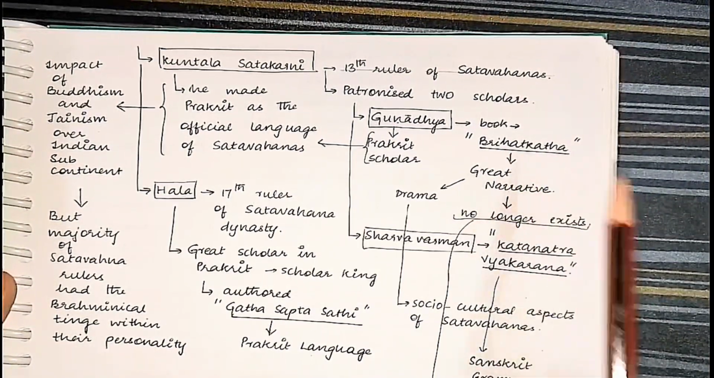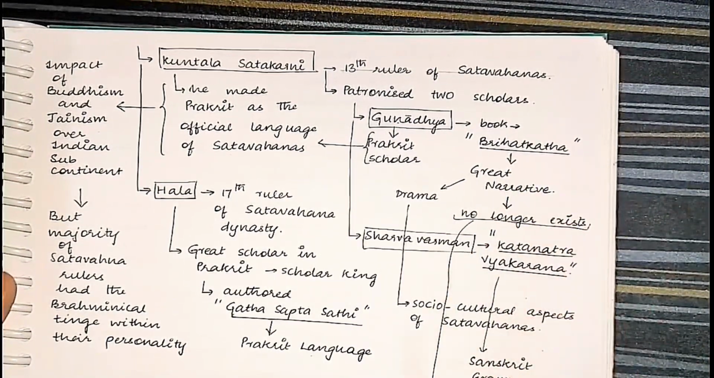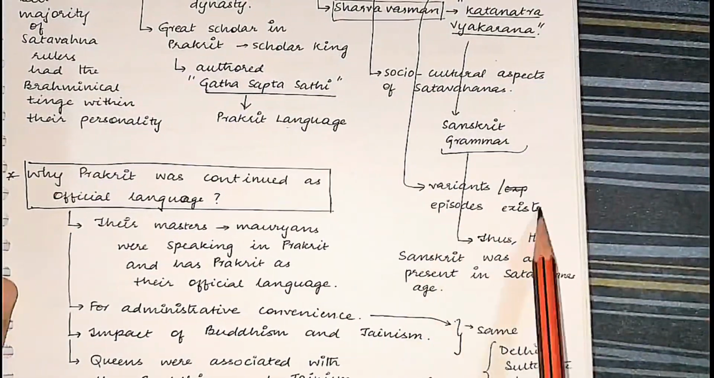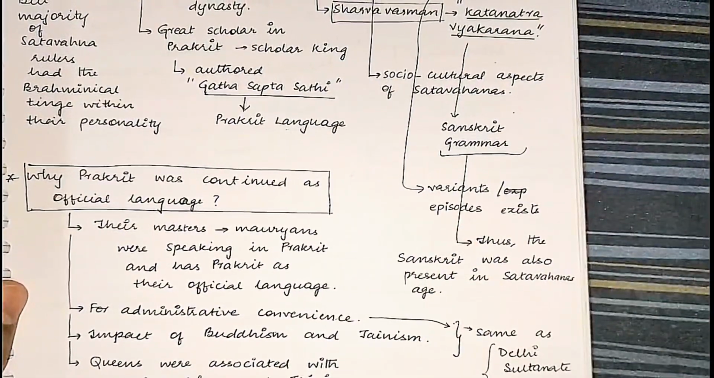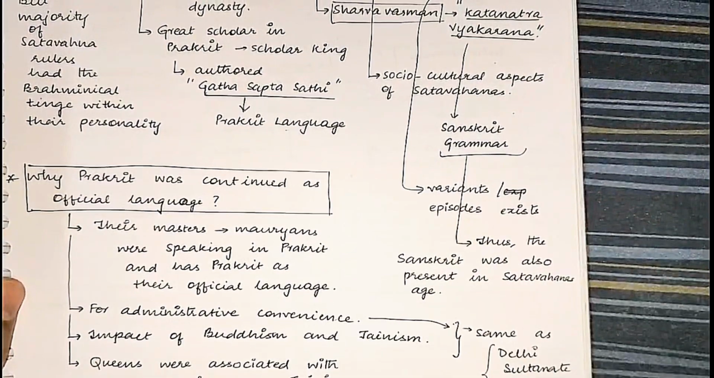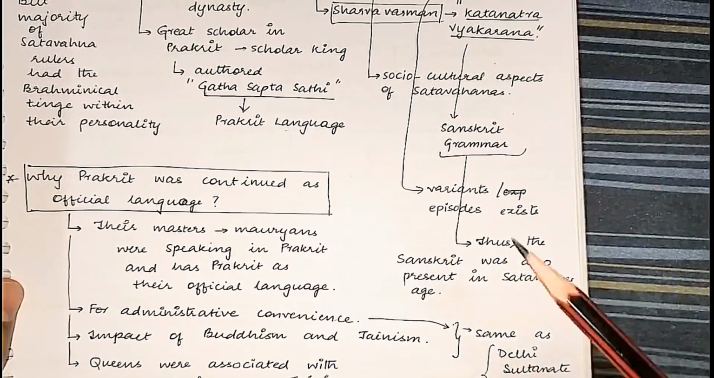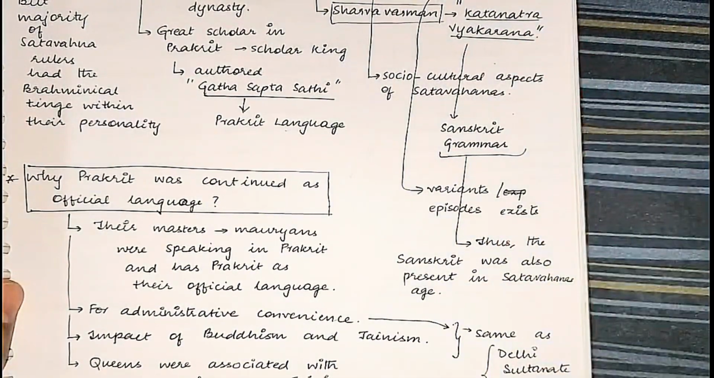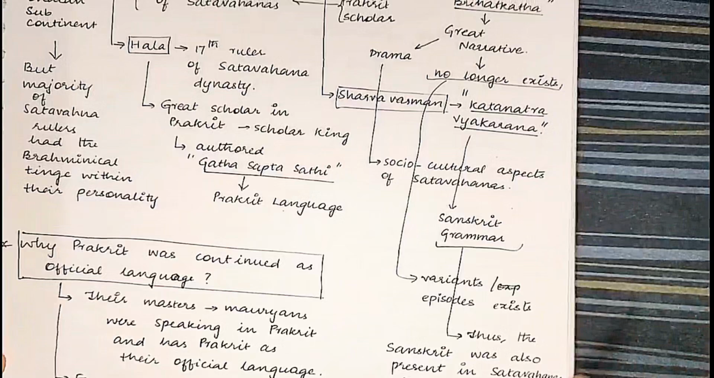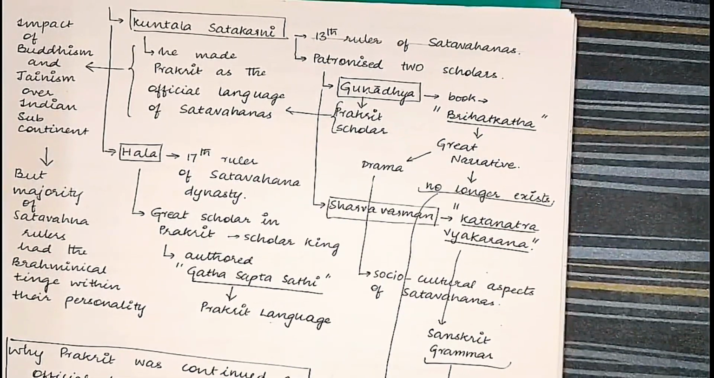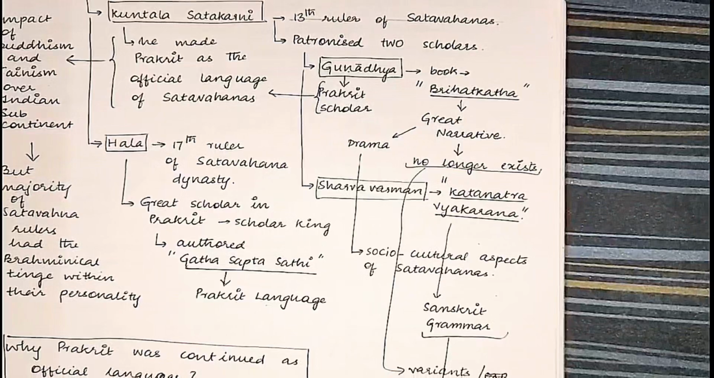And remember, this Brihat Katha as a book no longer exists. It is available to us in various episodes. Several other scholars have used the Brihat Katha as a reference, and they have written books. From those references, we know Brihat Katha. That's it. And another important author during the time of Kuntala Shatakarani was Sharva Varman.